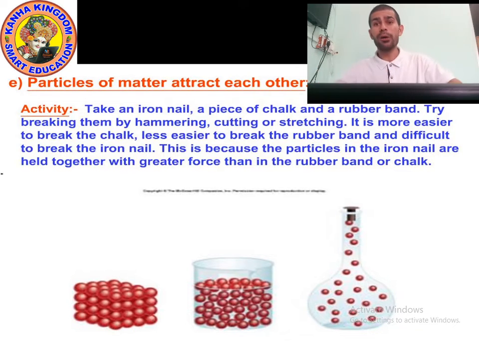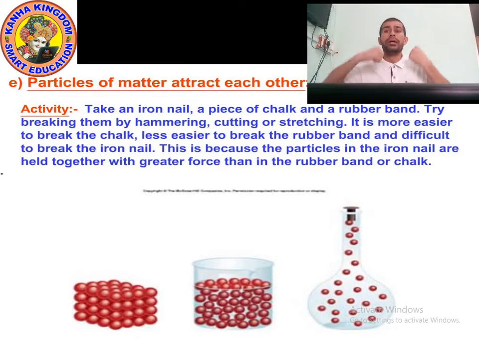Among the particles of iron, the force is very high. That's why you cannot break it. Look at the first picture. These are the particles of the iron nail. So it is not easy to break.